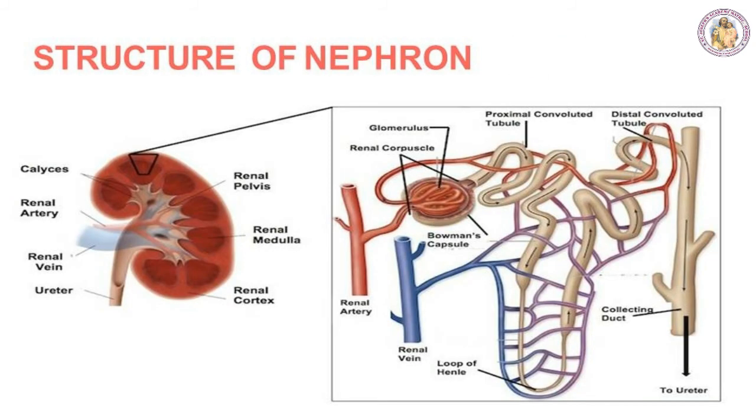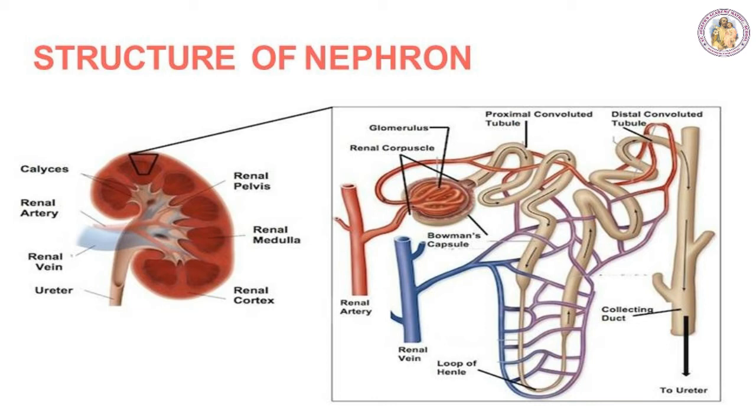Structure of nephrons. Each kidney consists of millions of nephrons. The nephrons, or uriniferous tubules, are the functional units of the kidney, and each consists of a renal corpuscle or Malpighian corpuscle and a renal tubule.